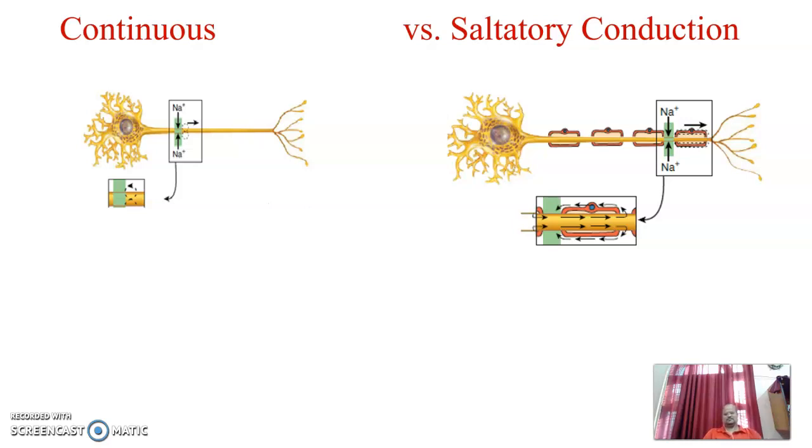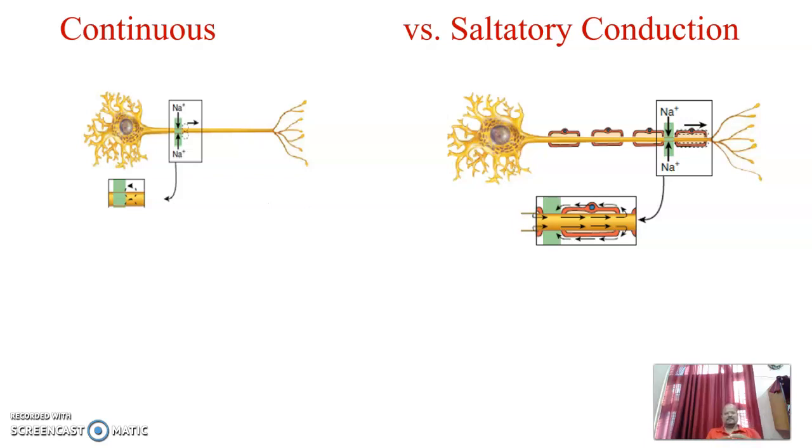Then how does the propagation of a nerve impulse take place? There are two ways. One is continuous, the other is saltatory. In continuous propagation, each channel in each segment, all the gates, potassium and sodium, are open because it is non-myelinated. They open and close again, and it takes quite some time.